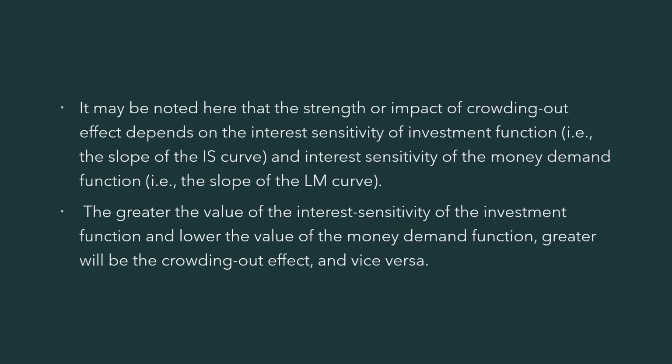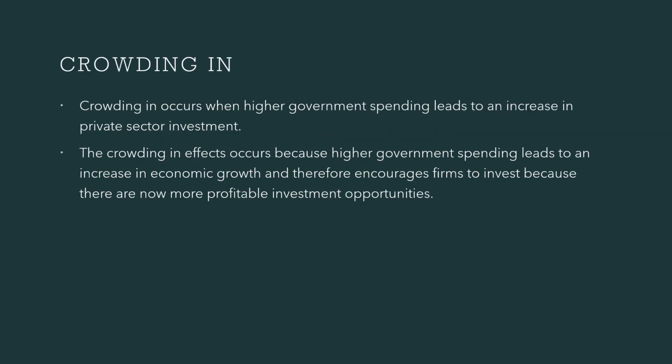It may be noted that the strength or impact of crowding out depends on the interest sensitivity of the investment function and the interest sensitivity of the money demand function. So both would influence it. The greater the interest sensitivity of the investment function and the lower the interest sensitivity of the money demand function, the greater will be the crowding out effect, and vice versa.